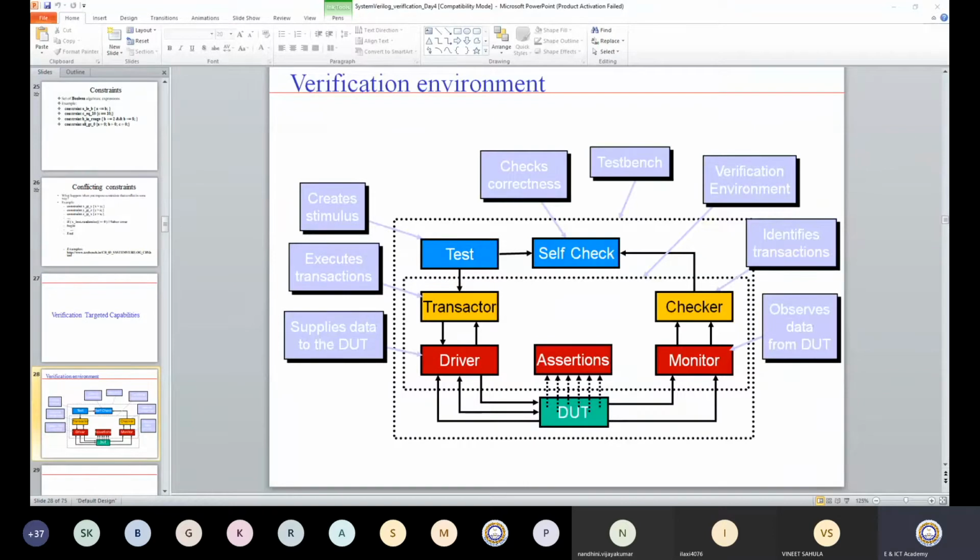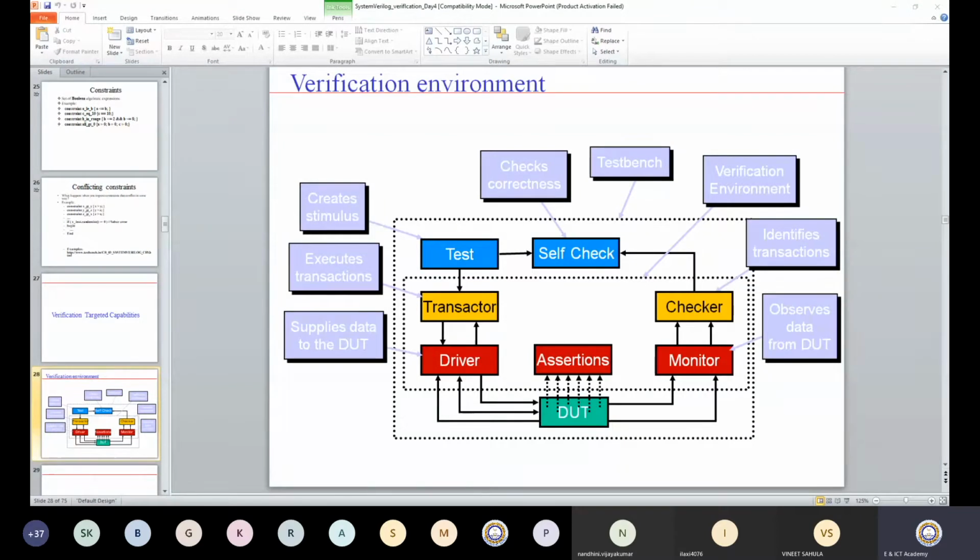Sometimes I need to apply some input combination at the same time, and sometimes one by one. That sequencing is done in the driver. How many inputs do I need to apply at a time? For an adder, I need to ensure that A, B and C go simultaneously to my DUT as an input. Then whatever output is generated, I need to collect.